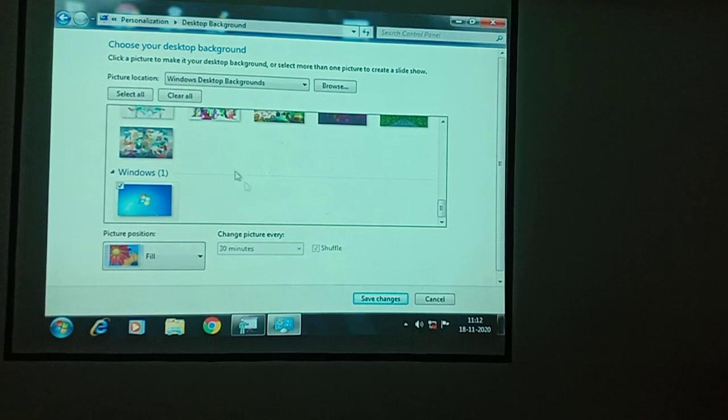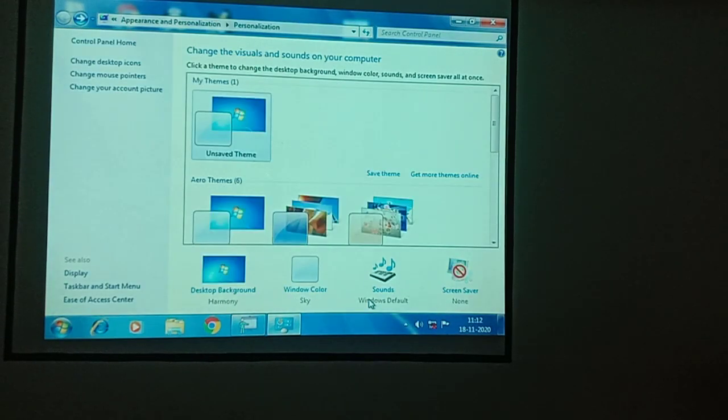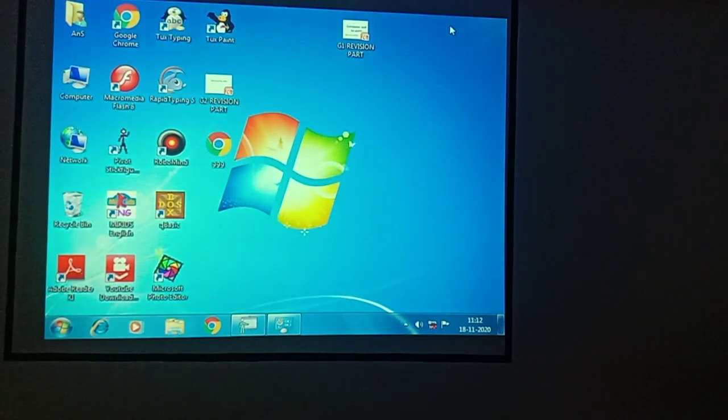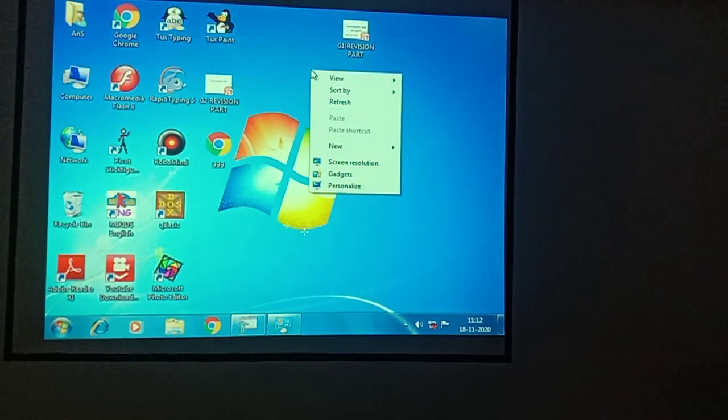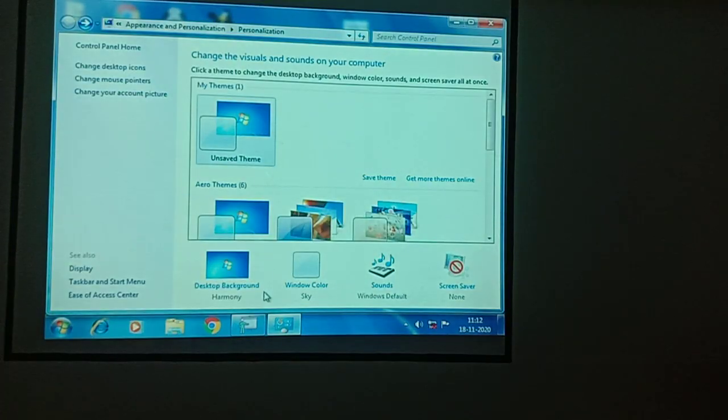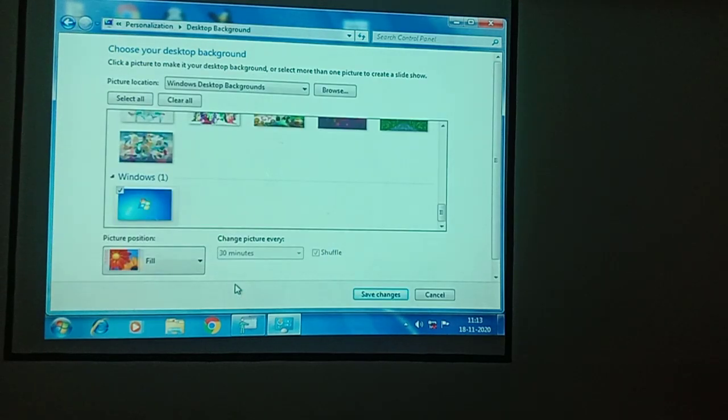Or else you can fill an image to your desktop. Again, I am repeating the steps, children. Just give a right click. Click the personalize option. In personalize option, you will get a desktop background. So in desktop background, after choosing a required image, you can fix any timing for the image. After doing all the changes, click save changes. Then only the particular change that you did will be applied.